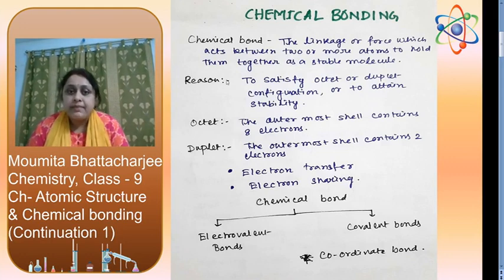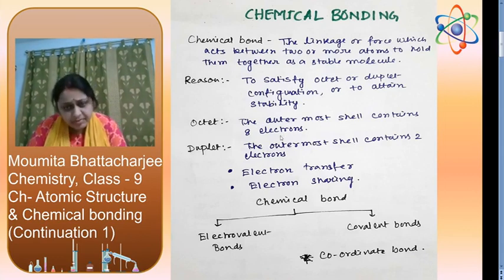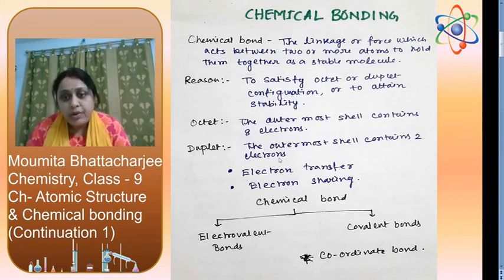Now, why do atoms combine? What is the reason behind it? Atoms combine to attain stability by satisfying octet or duplet configuration. In my last video, I told about what is octet and what is duplet. Octet means the outermost cell contains 8 electrons, which is the most stable configuration. Similarly, if the outermost cell contains 2 electrons, the atom will be more stable.